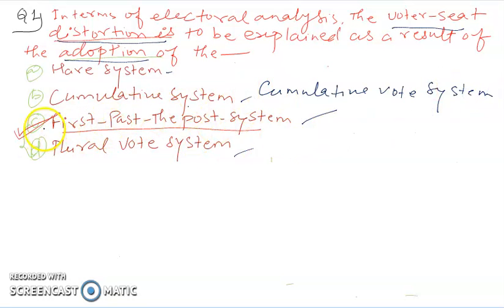The answer to this question will be first past the post system. So the answer of the first question is first past the post system.